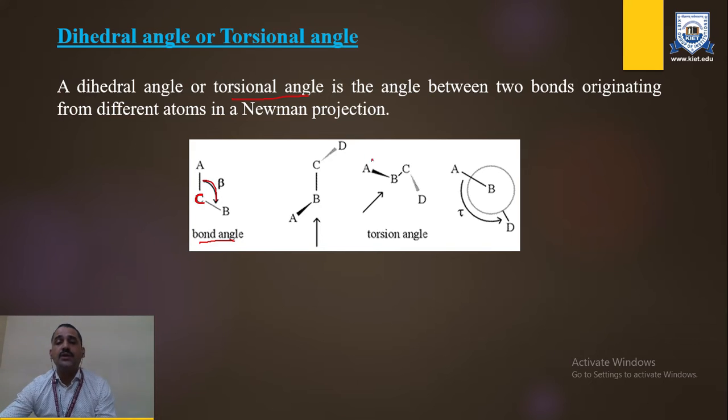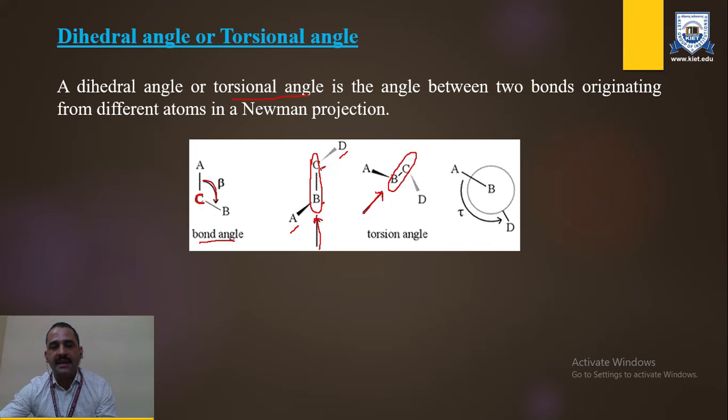But for the torsional angle as well as the dihedral angle, we consider two adjacent carbons, like B and C, which are in the same plane. That arrow shows B and C coming in the same plane. Same here, you can see with this arrow that B and C are in the same plane. Now we just have to check the specific angle of D and A, on the two heads.